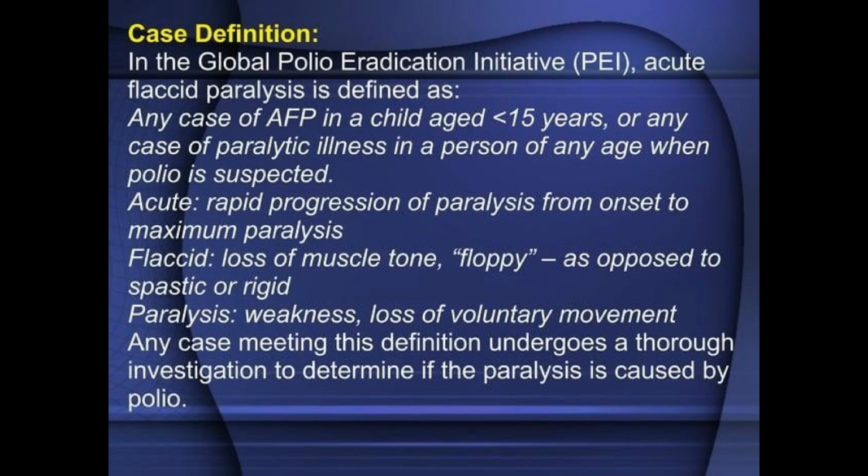Case definition. In the Global Polio Eradication Initiative, PEI, acute flaccid paralysis is defined as any case of AFP in a child aged less than 15 years, or any case of paralytic illness in a person of any age when polio is suspected. Acute: rapid progression of paralysis from onset to maximum paralysis. Flaccid: loss of muscle tone, floppy, as opposed to spastic or rigid paralysis. Weakness: loss of voluntary movement. Any case meeting this definition undergoes a thorough investigation to determine if the paralysis is caused by polio.